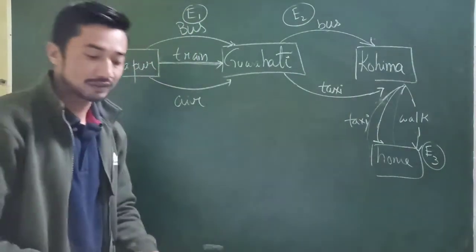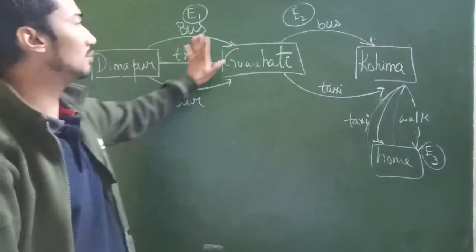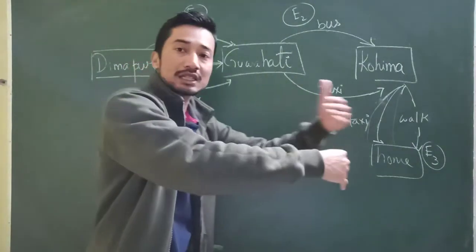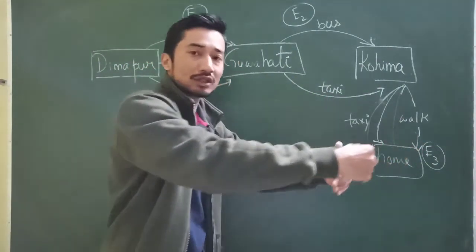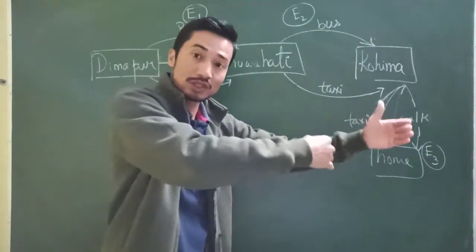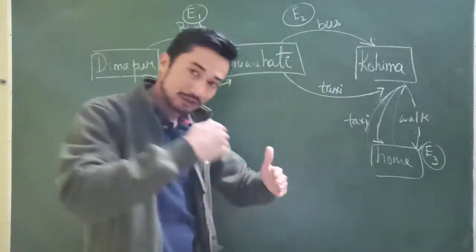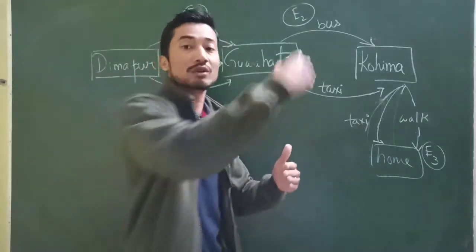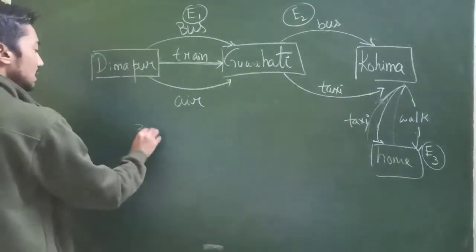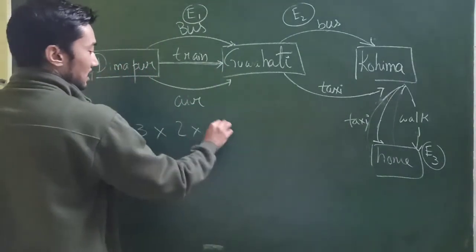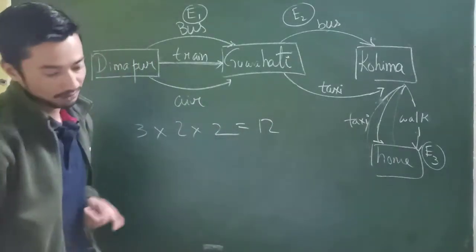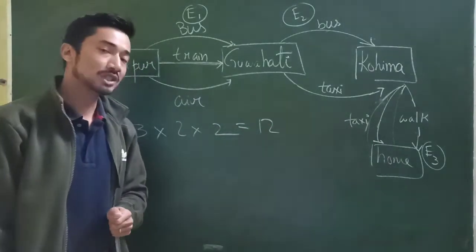The multiplication theorem, because we have seen that these are 3 events, E1, and then E2, then E3. So these are all happening simultaneously in a particular order. It's not that either this can happen or that can happen or that can happen. No, all of this should happen. From Dimapur you have to go to Guwahati, from Guwahati you have to go to Kohima, and from Kohima you have to reach home, and it should happen. So in that case we can just use 3 into 2 into 2. So 2 2s are 4, 4 3s are 12 ways, and that's how we use the multiplication principle.